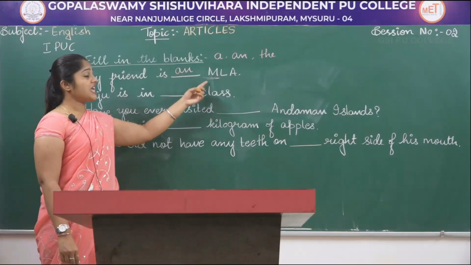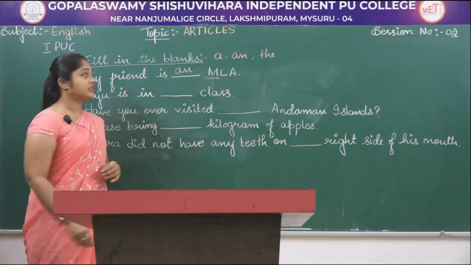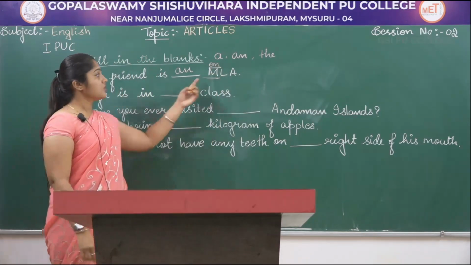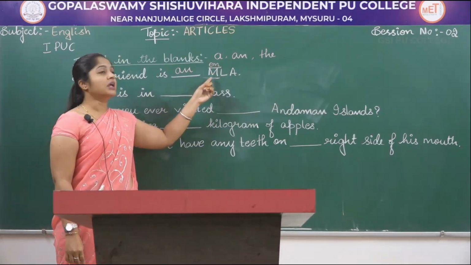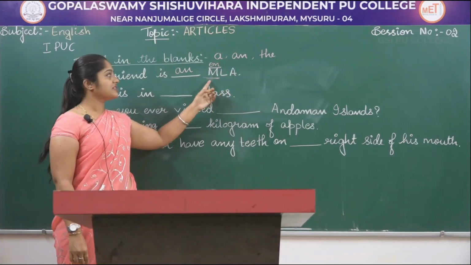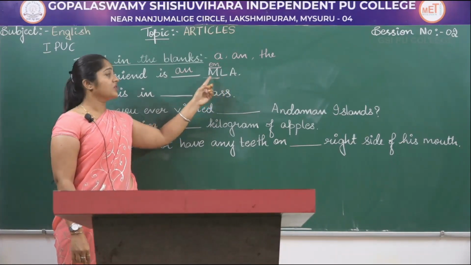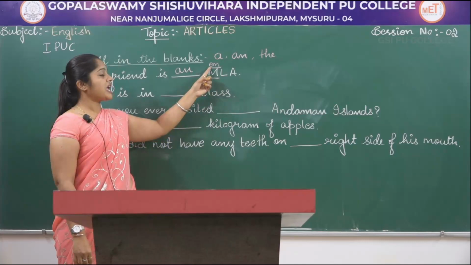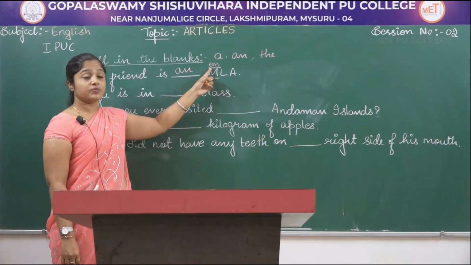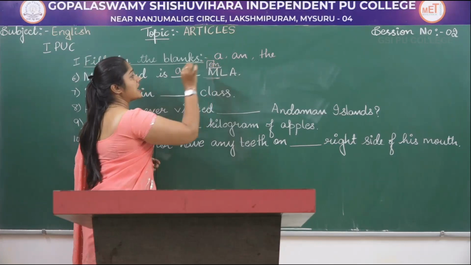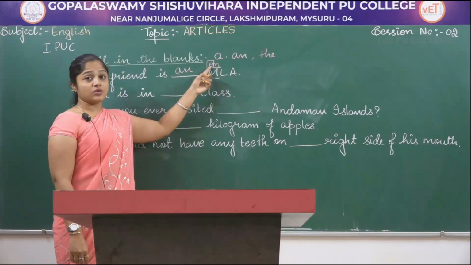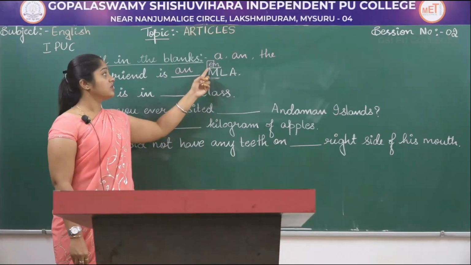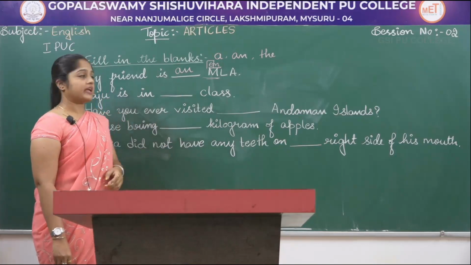That is because of how you pronounce M. That is em, M. We don't say M, L, A with a consonant sound; we say it as em, el, ay. So em begins with an e sound, which is a vowel sound. Since it is a vowel sound, we have to use an in the blank.